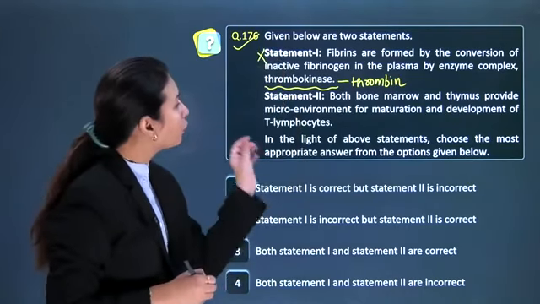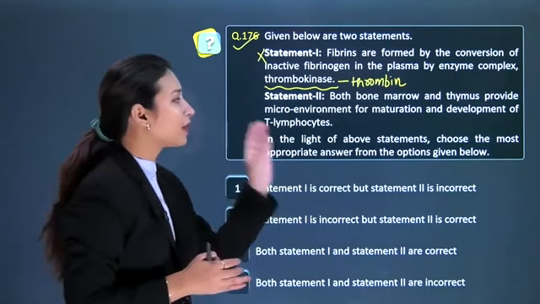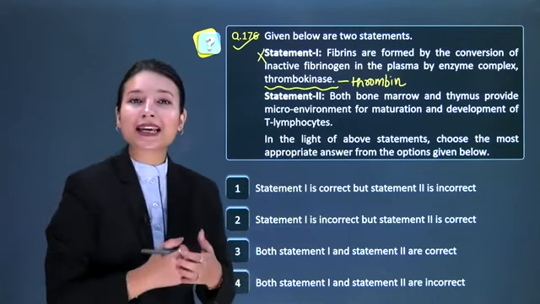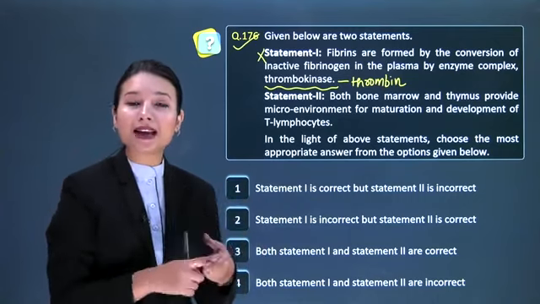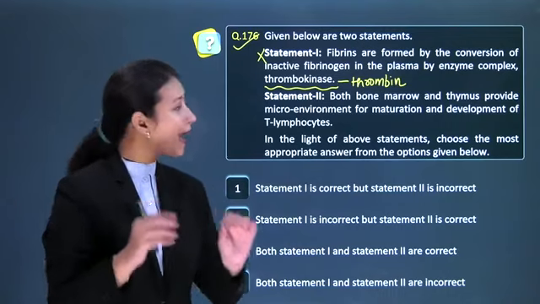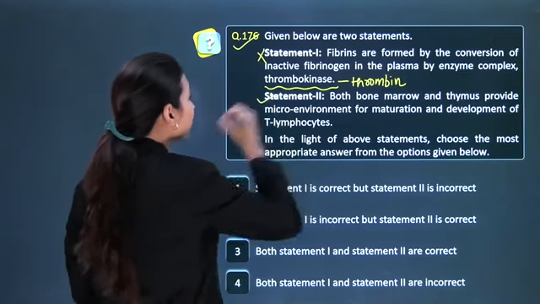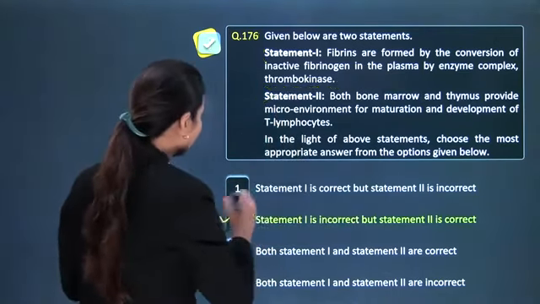Statement 2, both bone marrow and thymus provide microenvironment for maturation and development of T lymphocytes. ये statement सही है because both bone marrow and thymus are considered as primary lymphoid organs and this is the correct function related to them. So यहाँ पे statement 2 is correct. So our correct answer here is option number 2.